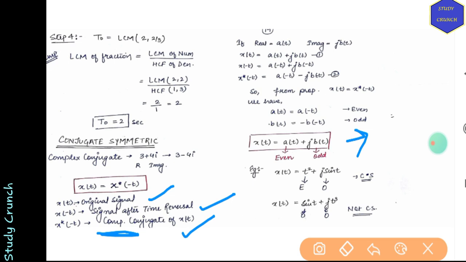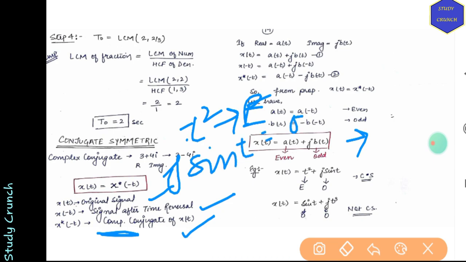Now we'll find out by one example. x(t) is equal to t² plus j sin t. We know that t² is an even signal, whereas j sin t is odd. So this will be conjugate symmetric.